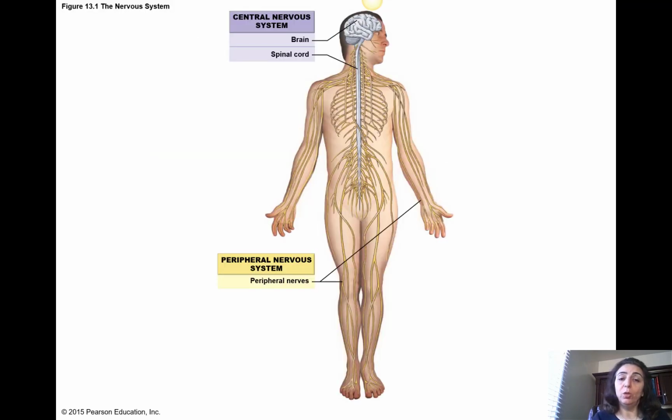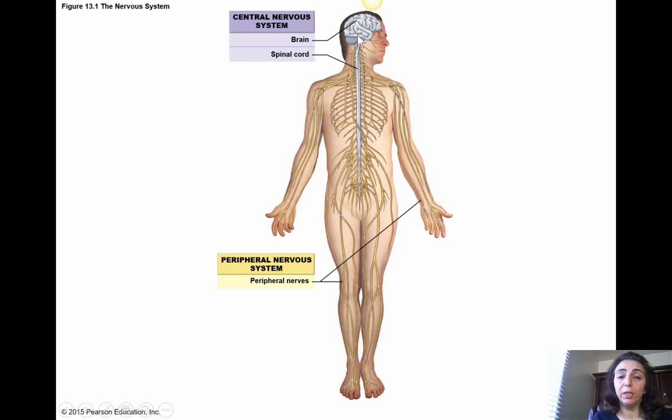Here in this picture, you see all parts of the nervous system. You see the central nervous system as we have the brain, and in continuation of that, we have the spinal cord here. Then you see the peripheral nervous system that includes all the nerves that are coming out of the central nervous system. Some nerves are coming out of the brain.